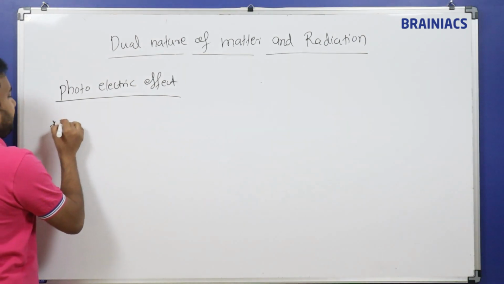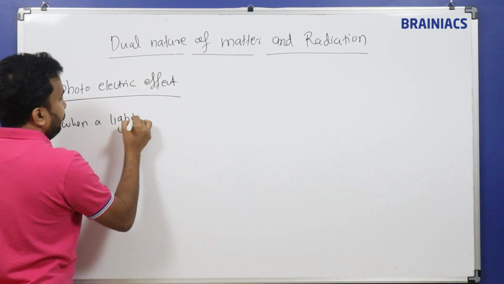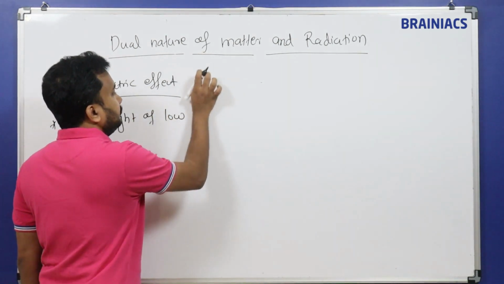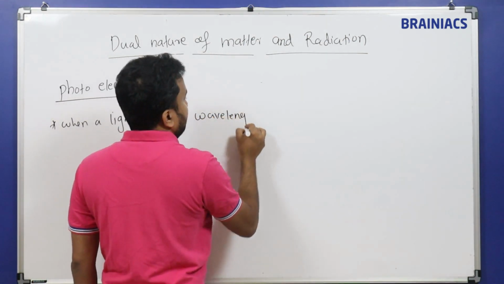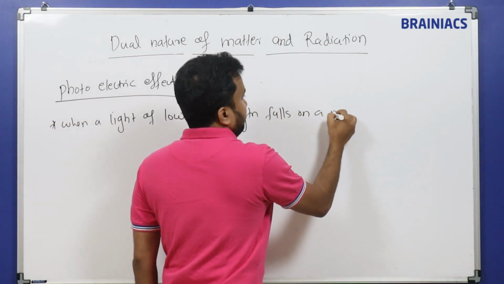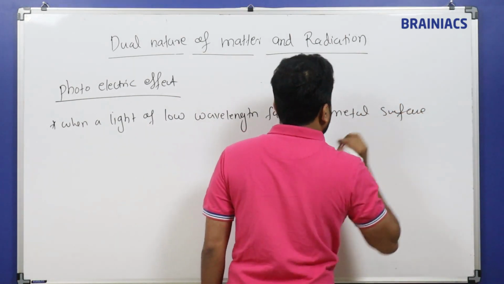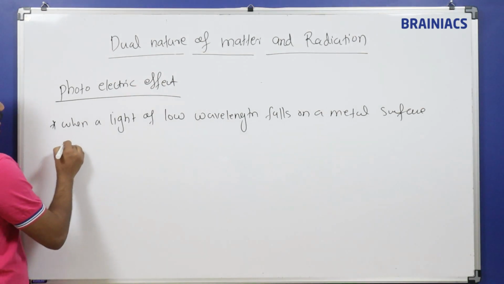First point: when light of low wavelength falls on a metal surface, what will happen?